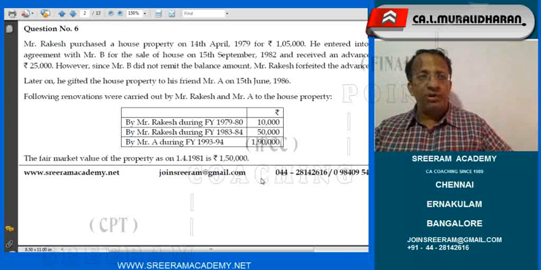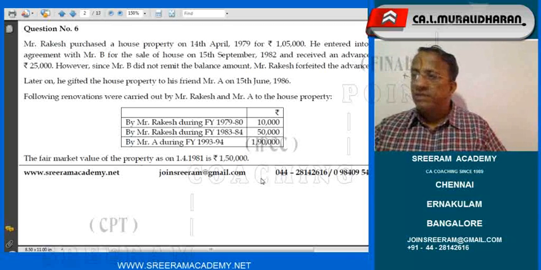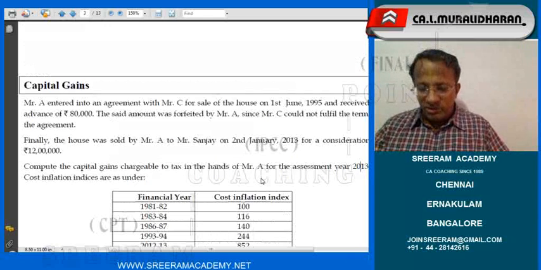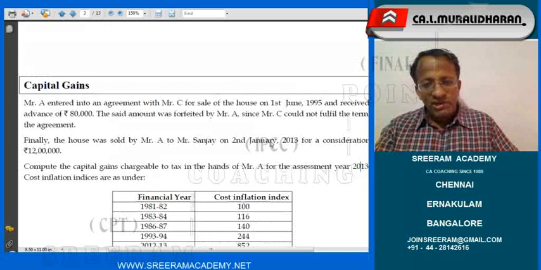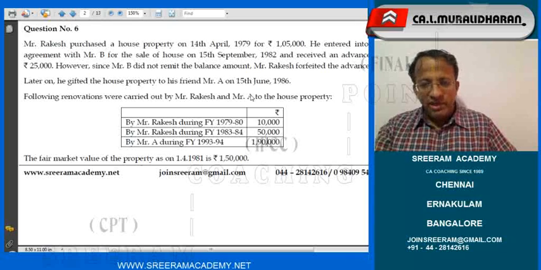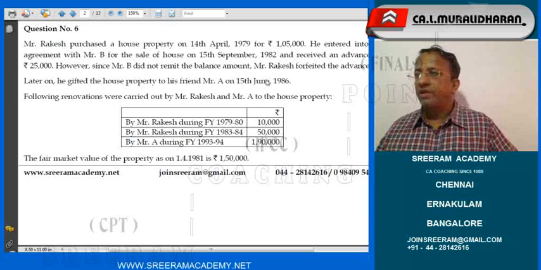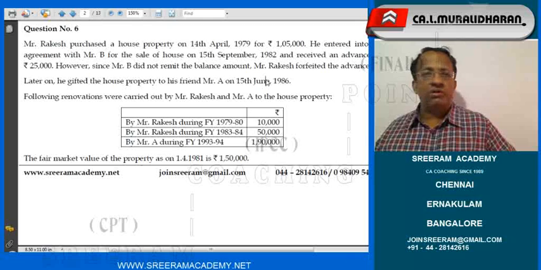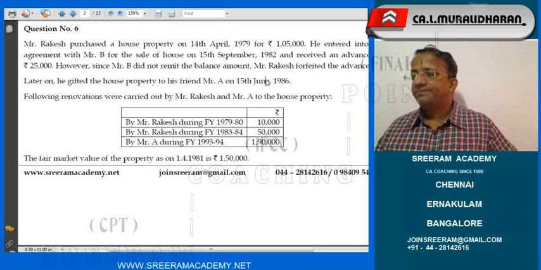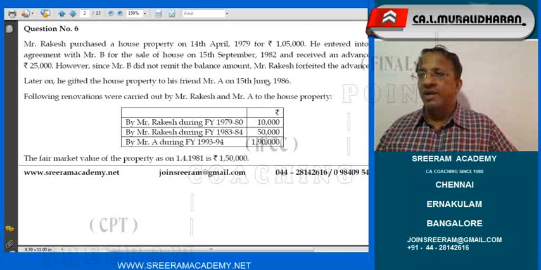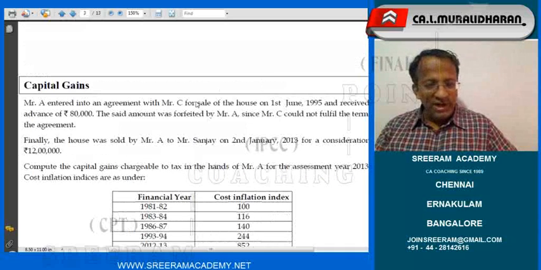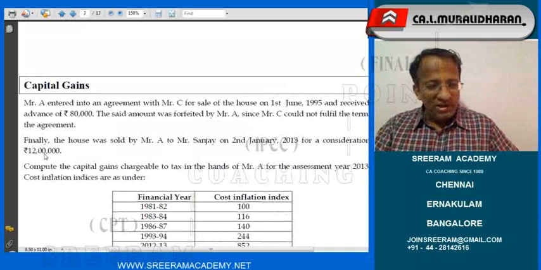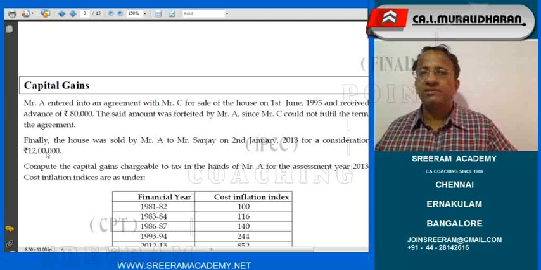What is that order that we follow? Whether it is a long-term capital asset. Yes, it is a long-term capital asset. Transfer took place finally only on 2nd of January 2013. Gift was taken on 15th of June 1986. Therefore, it is a long-term capital asset. Now, what is the sale value that we need to consider? Look into that sale value. Consideration is rupees 12 lakhs.